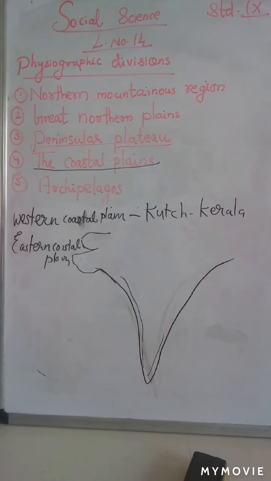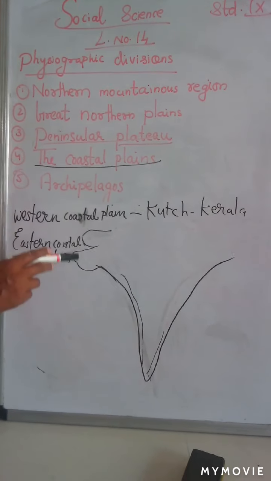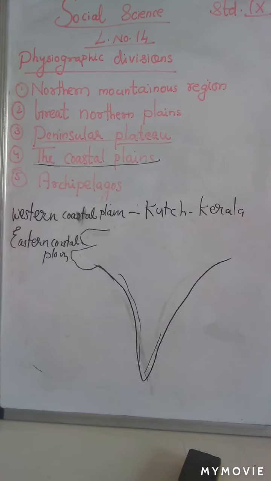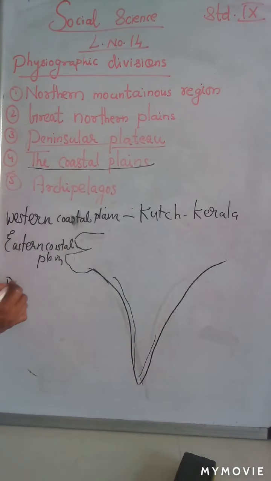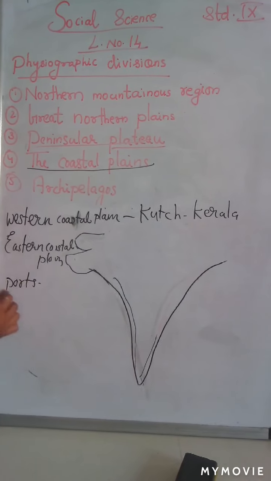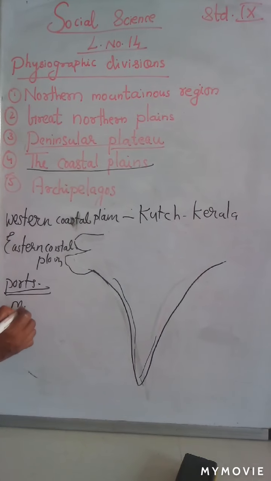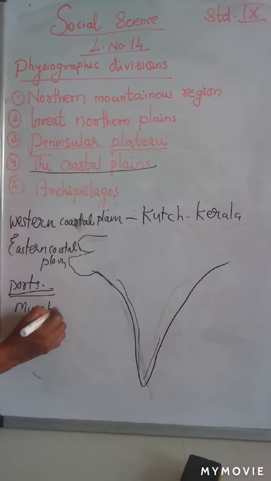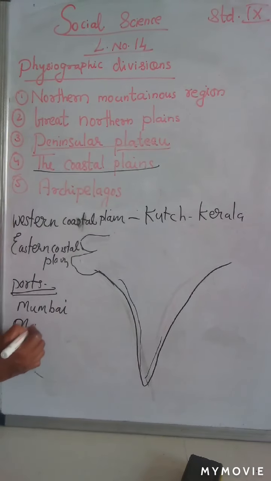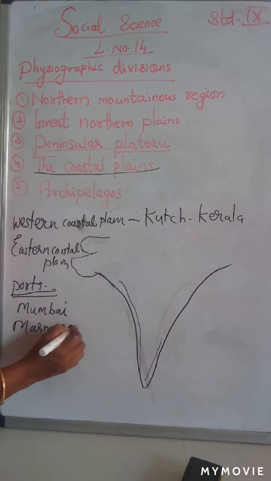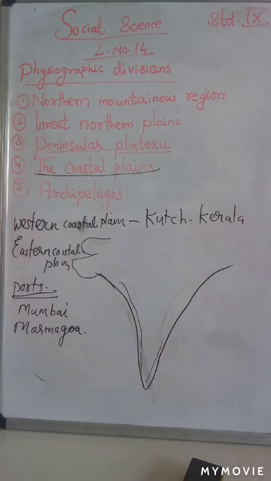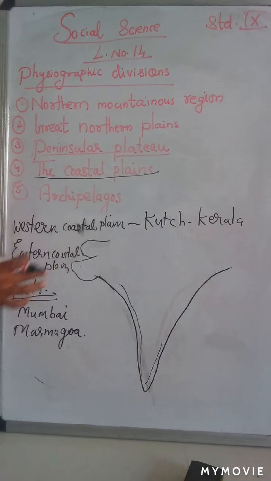There are many natural ports on this western coast, which include Mumbai and Marmagao. These are the important ports on the western coast.